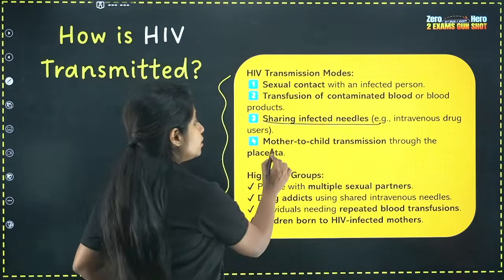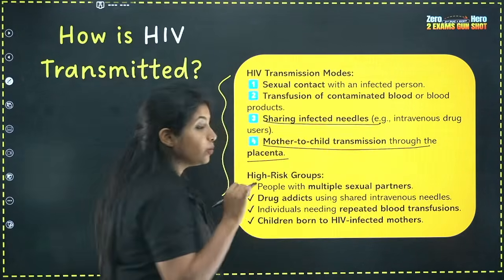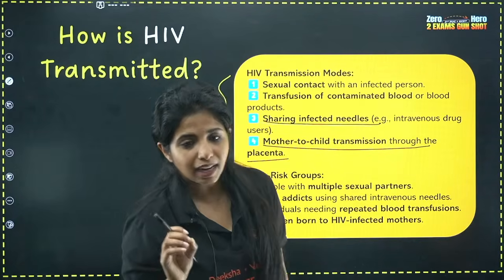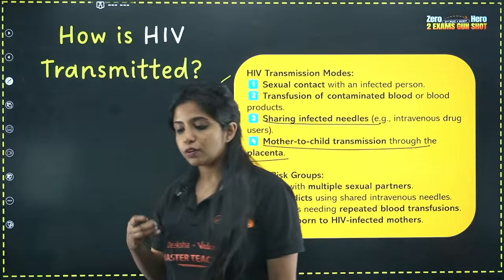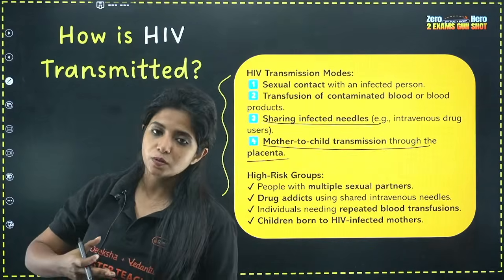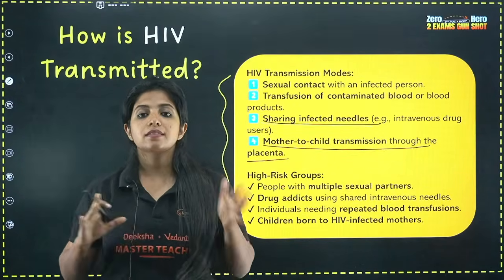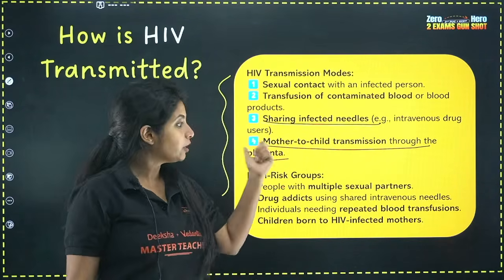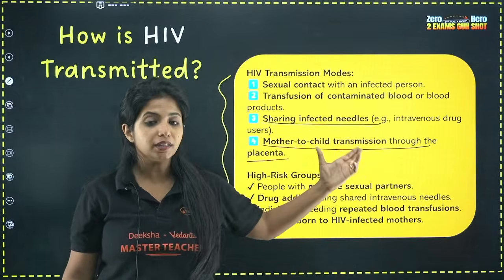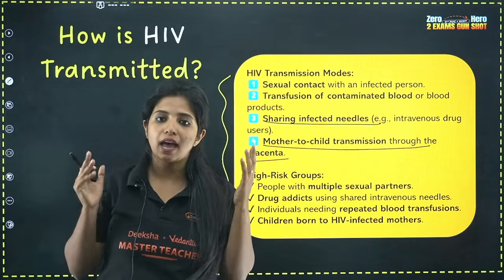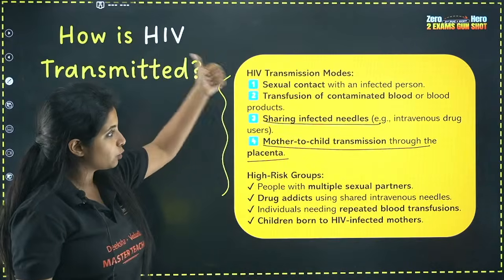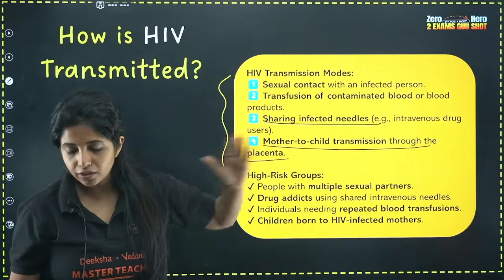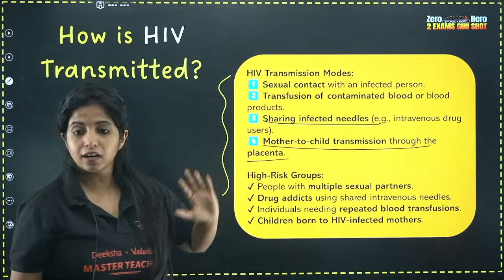Now, mother to child transmission is also seen, but nowadays it is being checked several times, and that is not happening. Why? Because some medicines are given in advance so this can be prevented. But yes, if it's not properly taken care of, then mother to child transmission can also happen during birth, because blood exchange and everything can happen. So these are the 4 ways: sexual contact, transmission of contaminated blood, sharing of infected needles, and mother to child transmission as well.